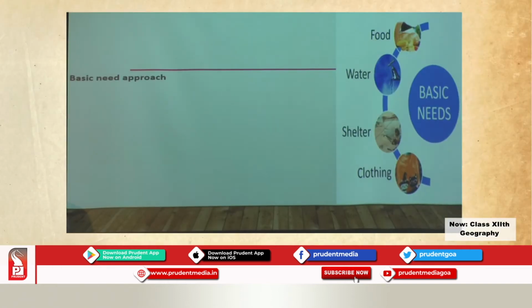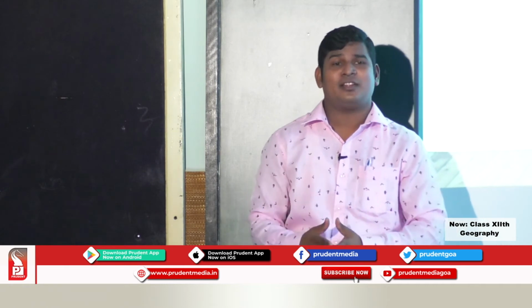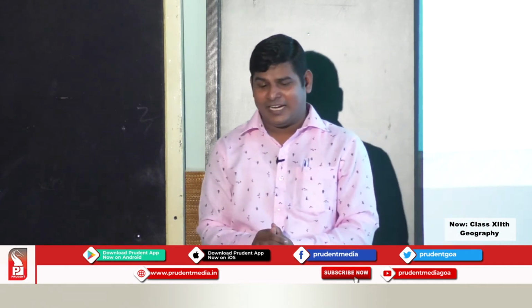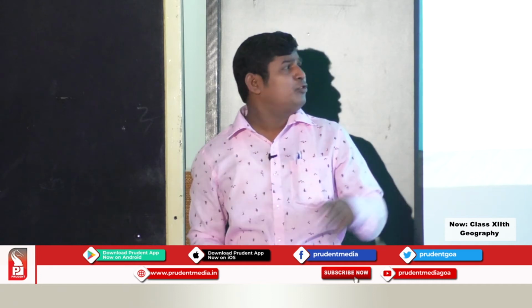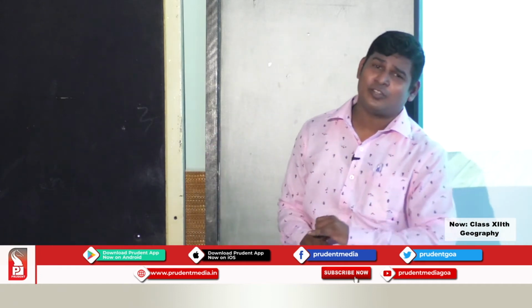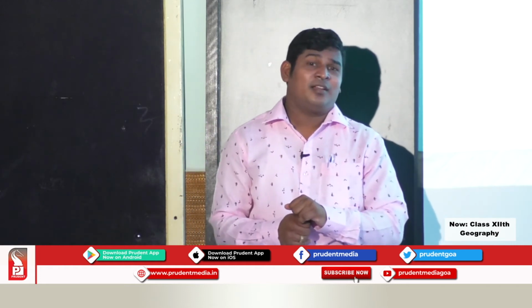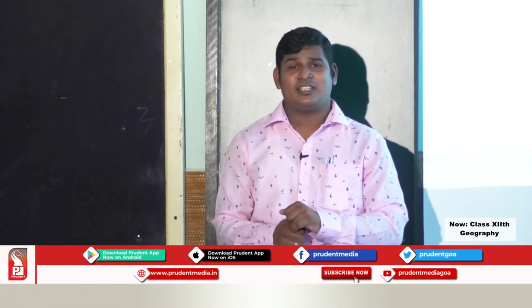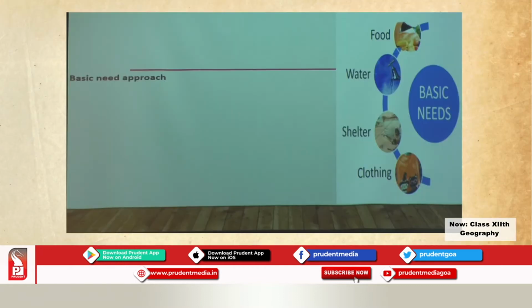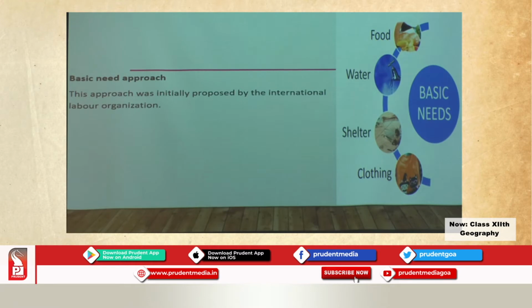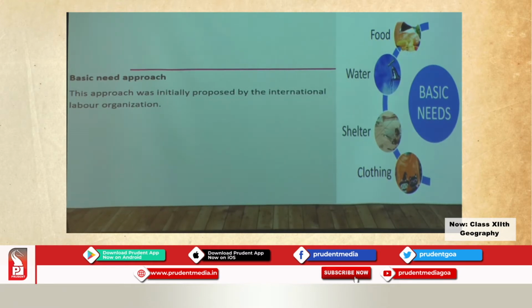Next, we have the basic needs approach. Everybody knows the 3 basic needs of human beings: food, clothing and shelter. This particular approach, the basic needs approach, was proposed by the International Labour Organization. According to this approach, there are 6 basic needs identified by the International Labour Organization.